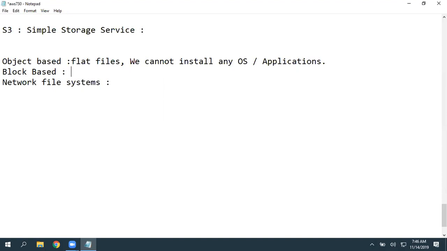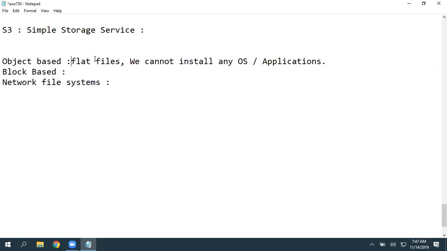Can you store something there? No, we cannot. Why? Because it needs an operating system, and those are raw blocks. Those are empty blocks or raw blocks. So those raw blocks can take an operating system only. So we can install the operating system, and on top of that, you can start storing all the files.